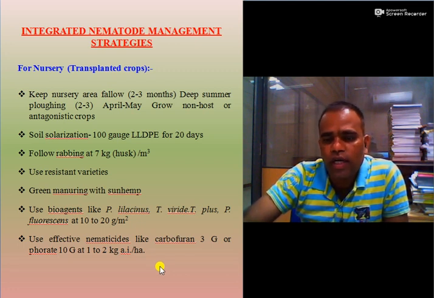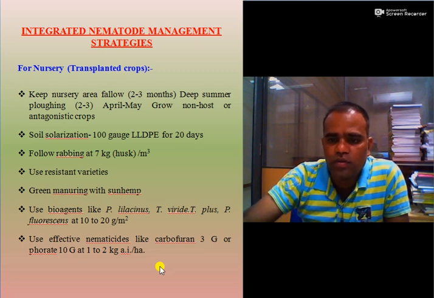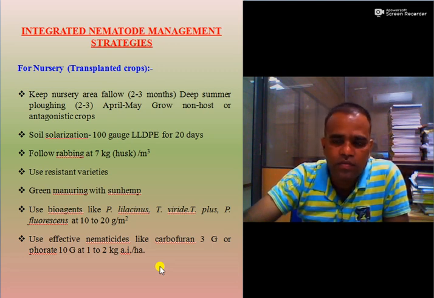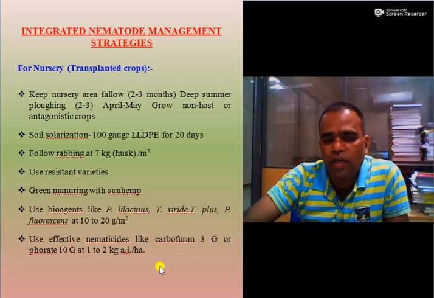Grow non-host or antagonistic crops in the main season. Soil solarization with 100 gauge low linear density polyethylene for 20 days. Follow rabbing or burning of the crop residue or husk at the rate of 7 kg per cubic meter of field. Use resistant varieties of respective crops.